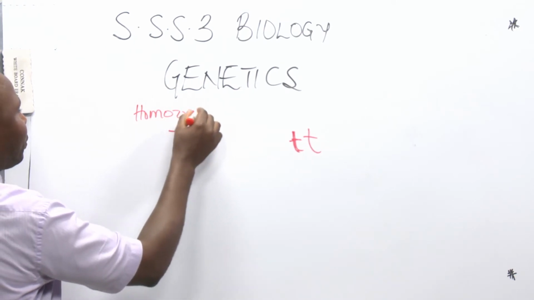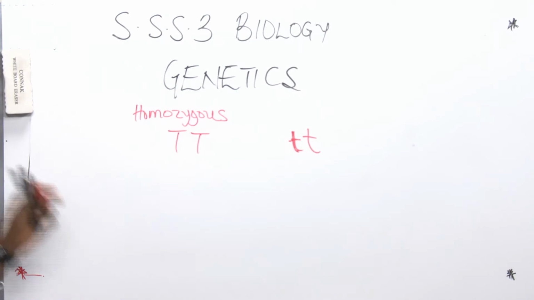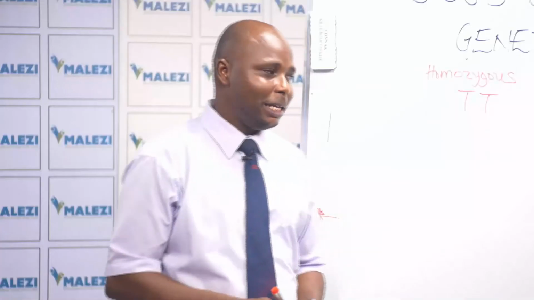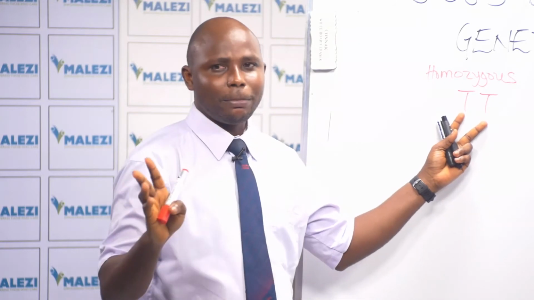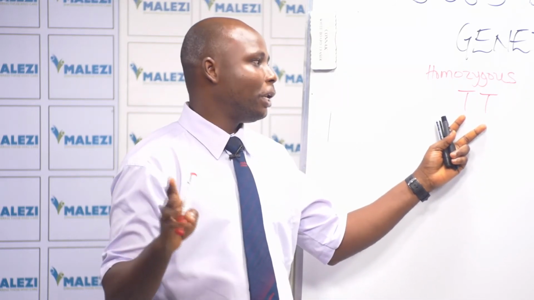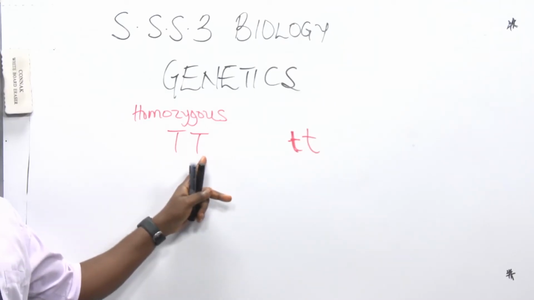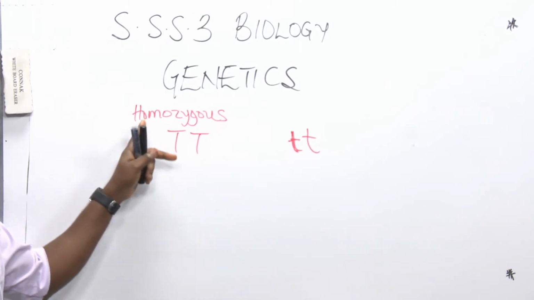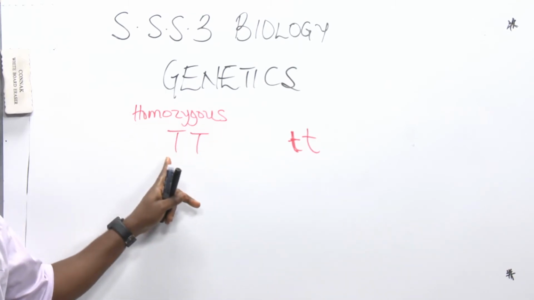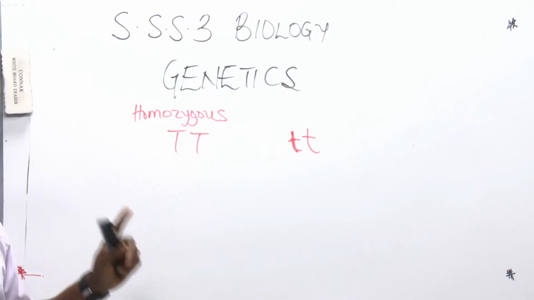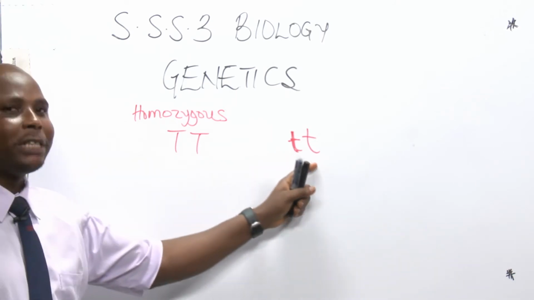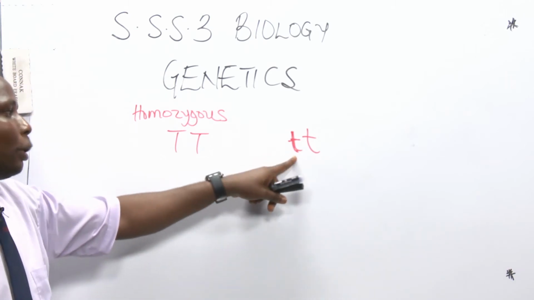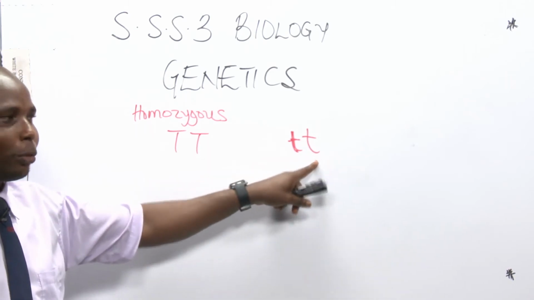Homozygous. When we say homozygous, what we are talking about is that the alleles are the same, not different. Meaning, you have capital T, capital T. It's a pure breed. We call it homozygous, or we call it pure breed, because it's made up of two similar letters. This is also homozygous because they are both lowercase t's. So this is also homozygous.